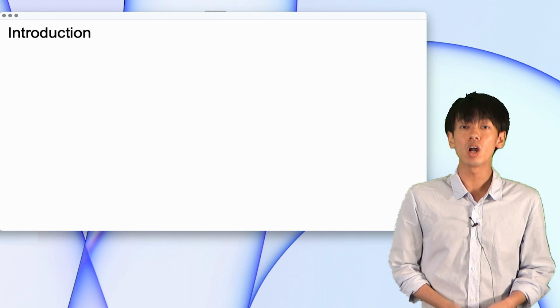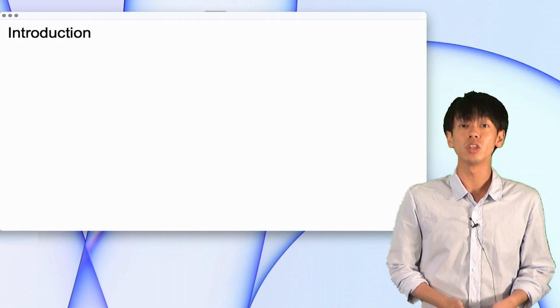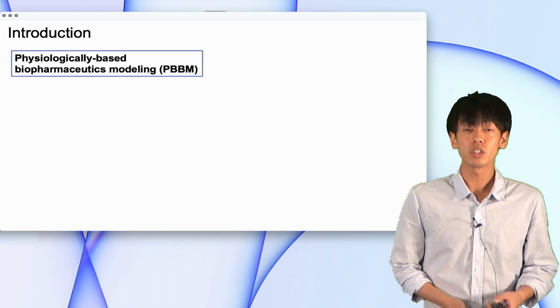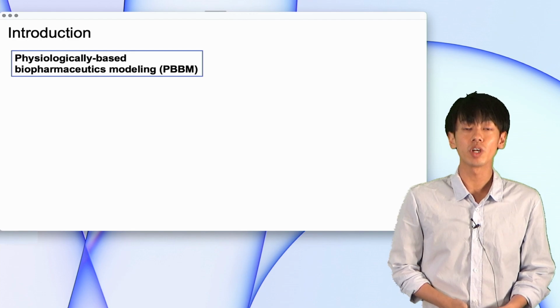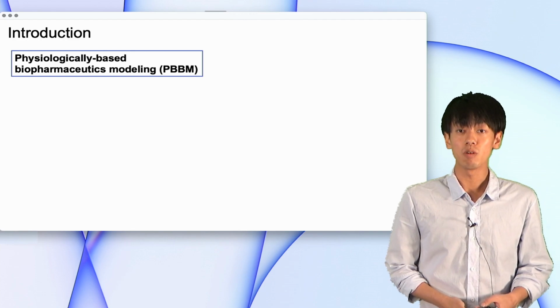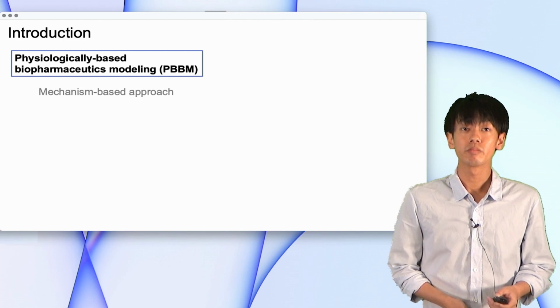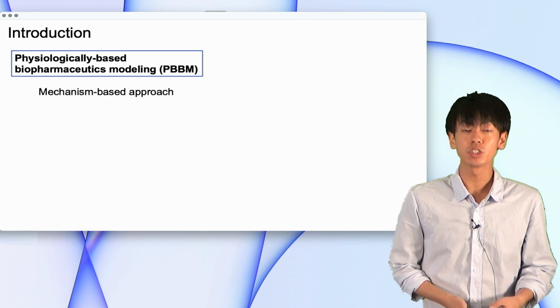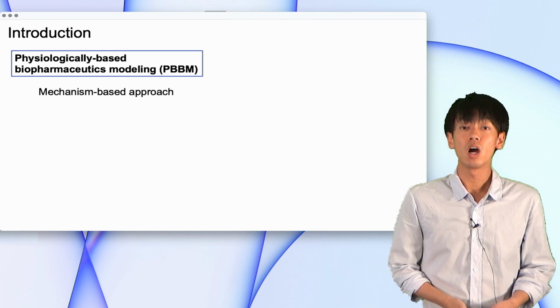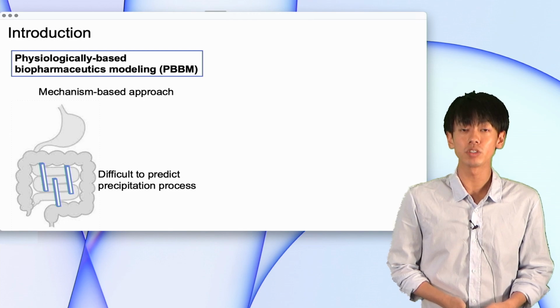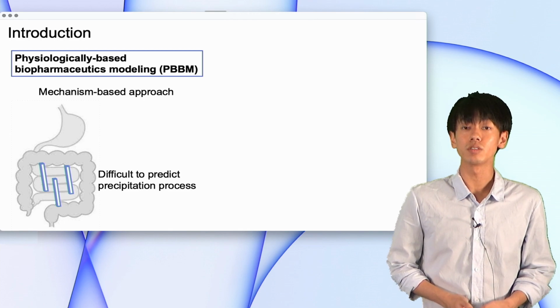Prediction of oral absorption is important in drug discovery and development. Recently, approaches using physiologically based biopharmaceutics modeling (PBBM) have been investigated to predict oral absorption. PBBM is a mechanism-based approach. However, it is difficult to predict the precipitation process in the gastrointestinal tract.